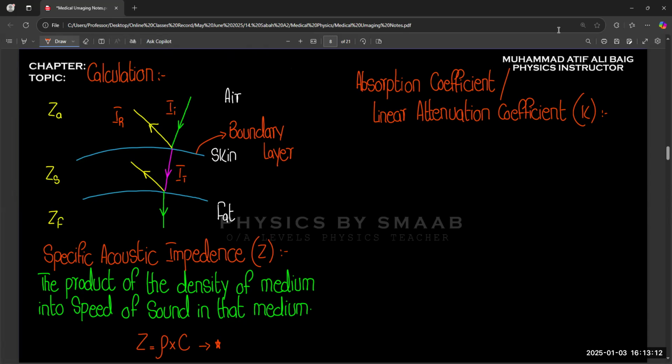When ultrasound travels from one medium to another, just like the speed of light decreases, the intensity of the ultrasound also decreases. That is called the linear attenuation coefficient.